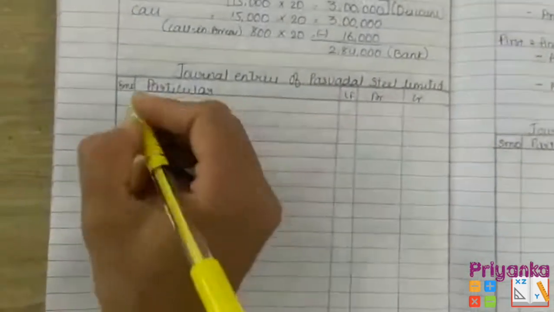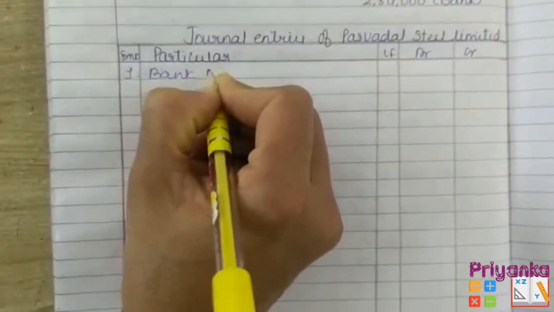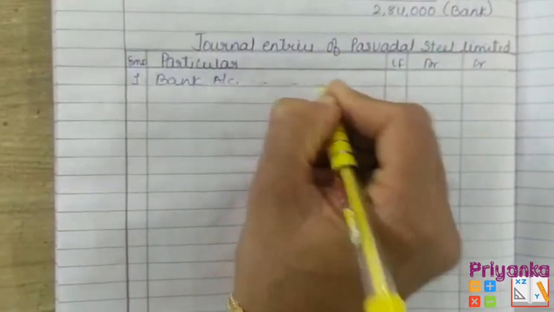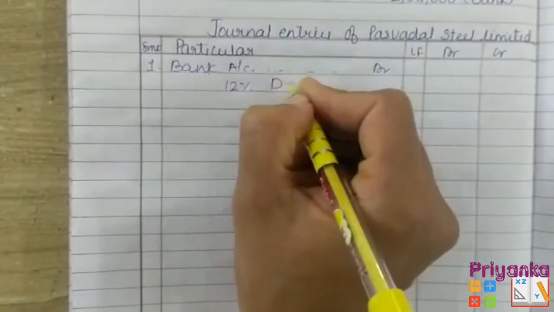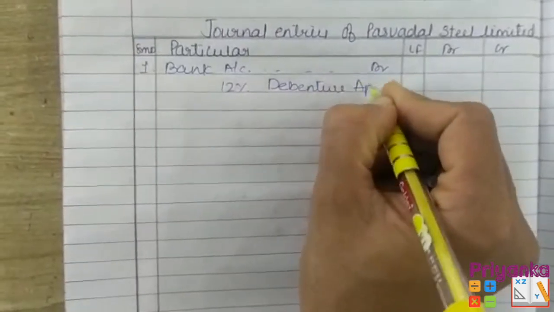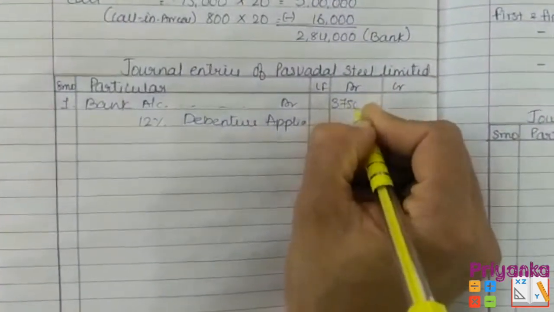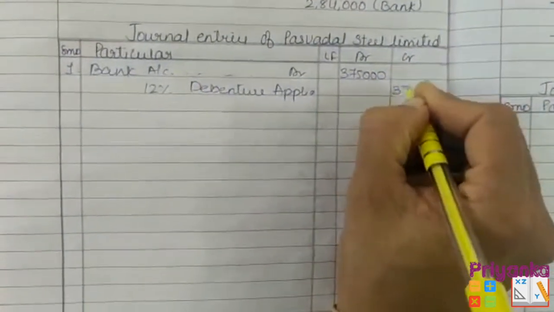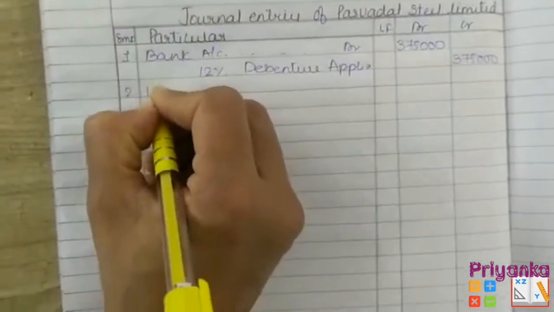So let's start with the entry. Here in the question it is 12%. The multiplication will be 3,75,000. Next entry.